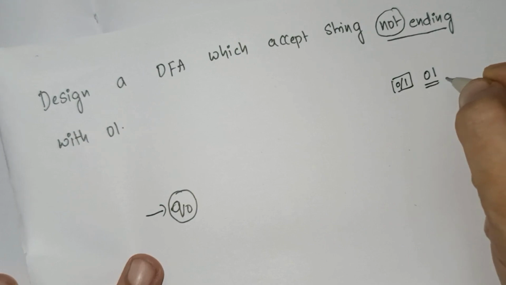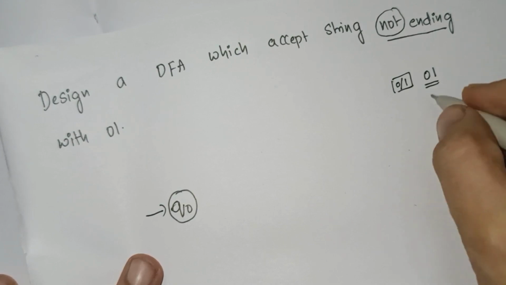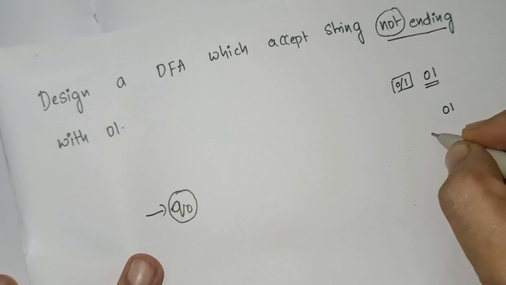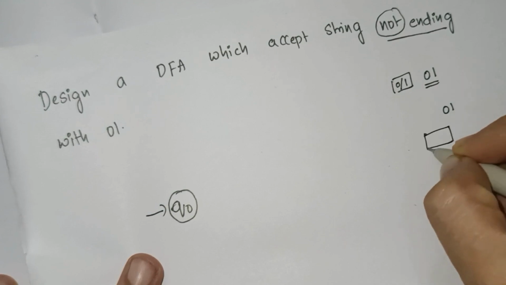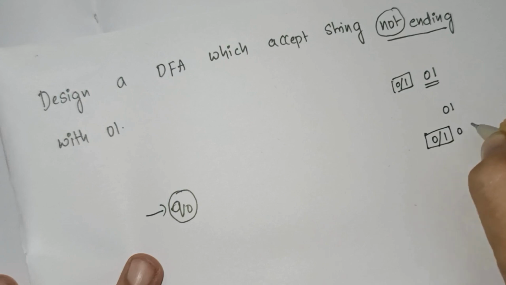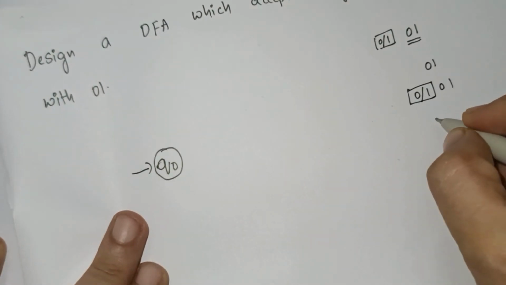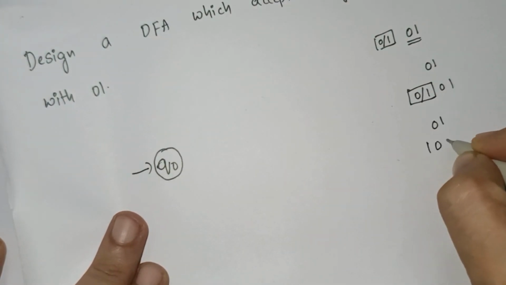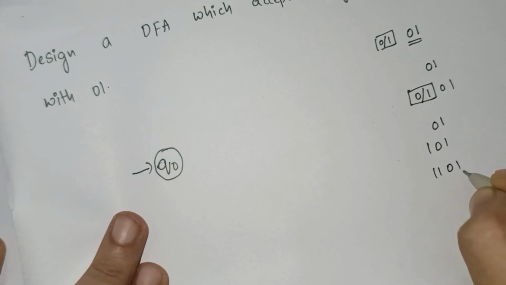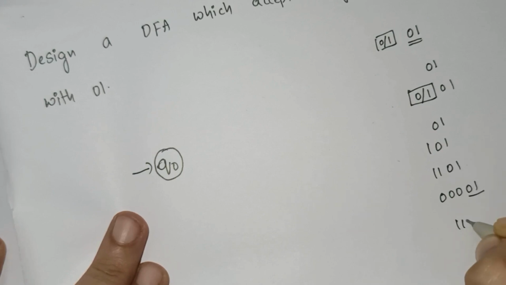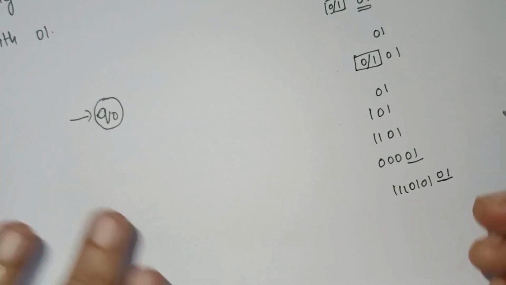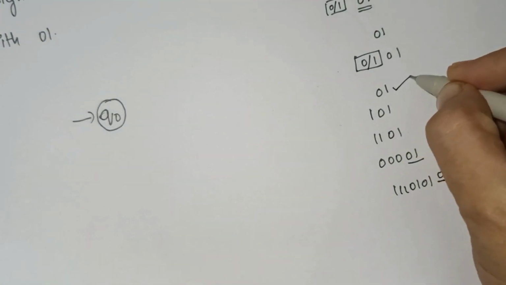So the basic string will be 01, and before that we can have any number of zeros or ones, so 101, 1101, any number of zeros followed by 01, any number of ones and zeros followed by 01, right? So these are some strings. The basic string is 01.